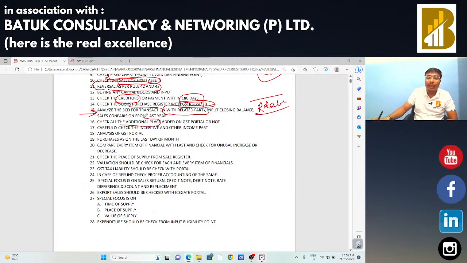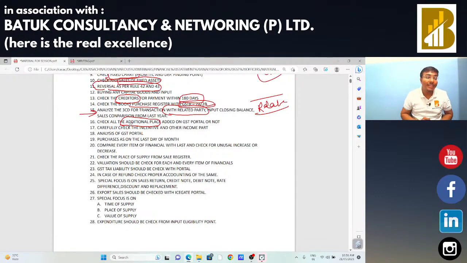next point is related to additional places. This point is not related to your analysis of financial statements. This is a journal point. You just need to check that each and every additional place of business is added on the GSTN portal or not. Nowadays, from 16th of June, the department is going to do physical verification of business premises. And I have heard that maximum additional places of business were added in that particular period of time.